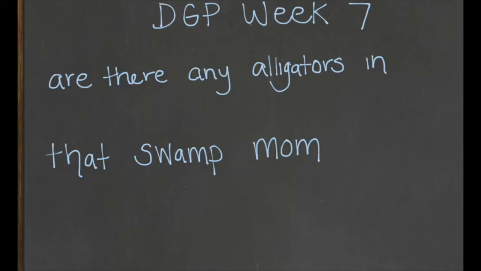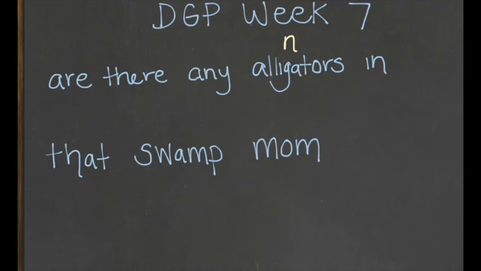Proper nouns are things that would have names, such as, rather than saying the mountain, saying the Rocky Mountains, or rather than saying the girl, saying Annabelle. Are there any alligators in that swamp, Mom? The word alligators in the sentence is a common noun. We're going to mark it with a lowercase n.